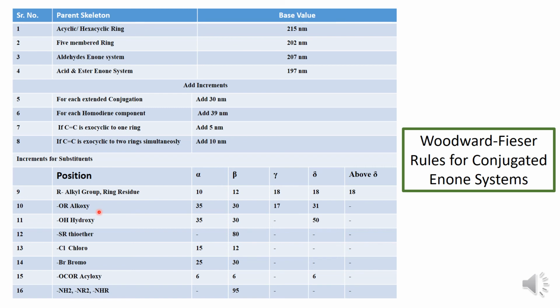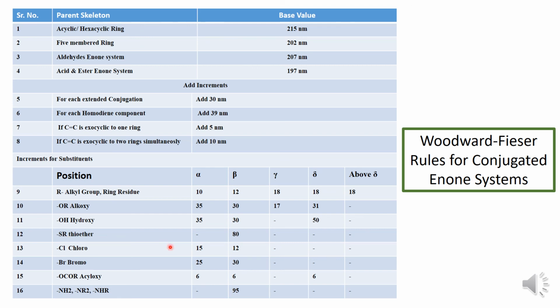If an alkoxy group is there, at alpha position add 35, at beta 30 nanometer, at gamma 17, at delta 31, and if it is above delta, then you shouldn't add anything. Up to the delta you have to add only. If the OH group is there at alpha 35, at beta 30, if the OH group is present at the gamma position, then you shouldn't add anything. It is the zero addition. If it is present at the delta, then you have to add 50 nanometer. And above delta, there is no addition.